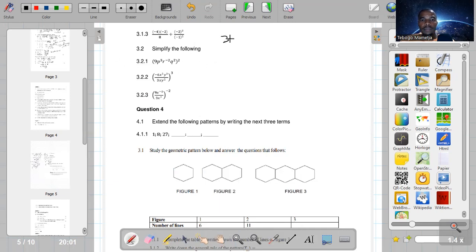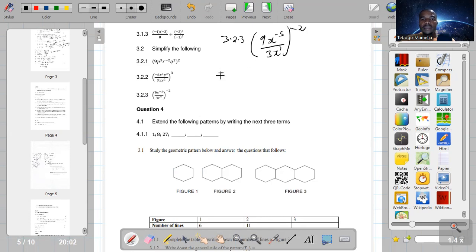This is 3.2.3, which is 9x to the power of 5 over 3x to the power of 7, all raised to negative 2. So the exponent of negative 2 there.